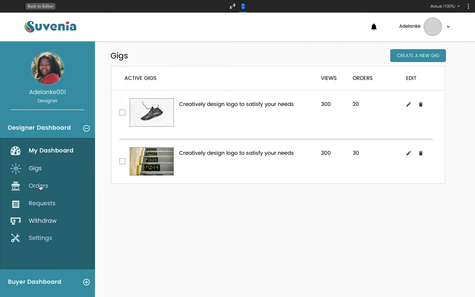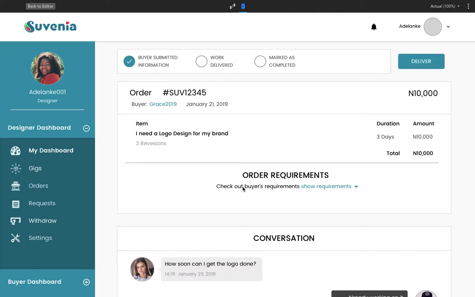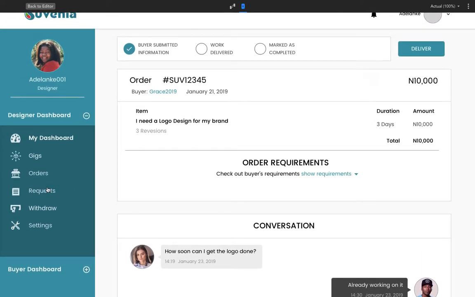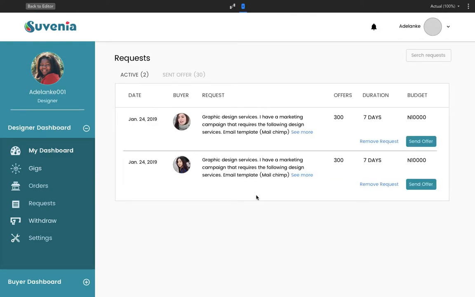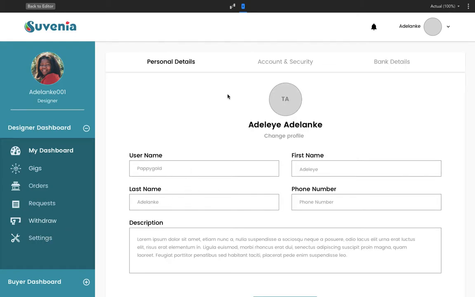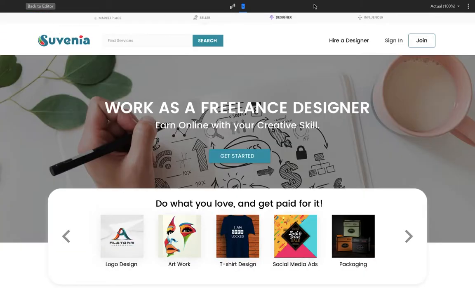They are also able to view orders currently in progress, and they can see the status of the conversation they've engaged the buyer of their service in. In addition, they are able to see ongoing requests or bids that they can send their offer for, or decide not to participate in. A designer is also able to withdraw their money at any time, and they can adjust their profile settings, along with their personal details, their accounts, as well as their bank details.